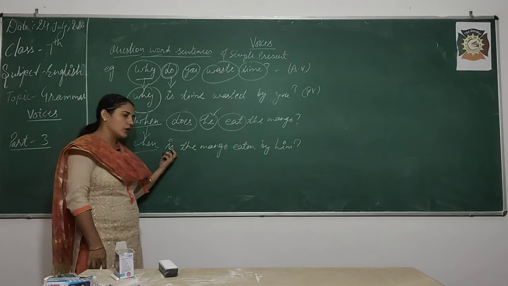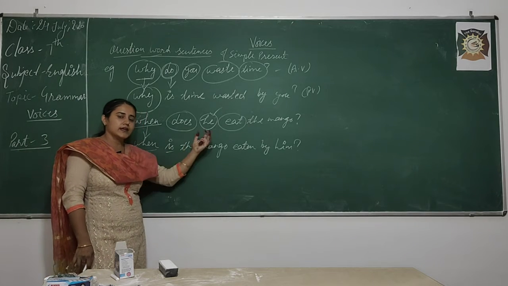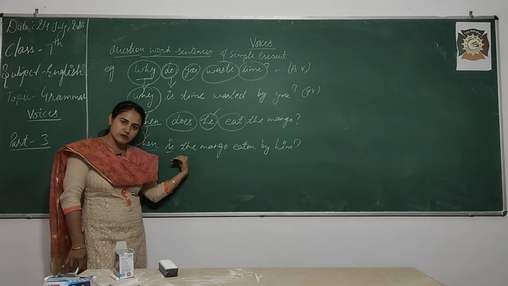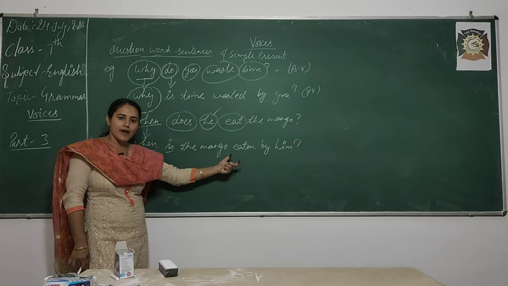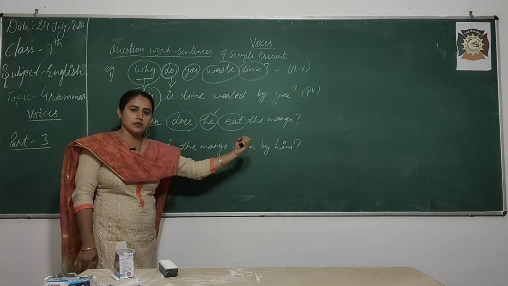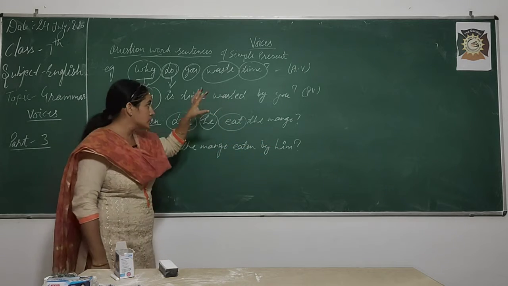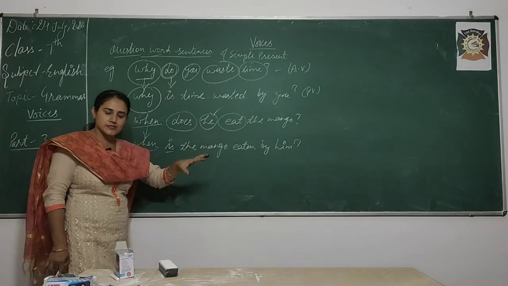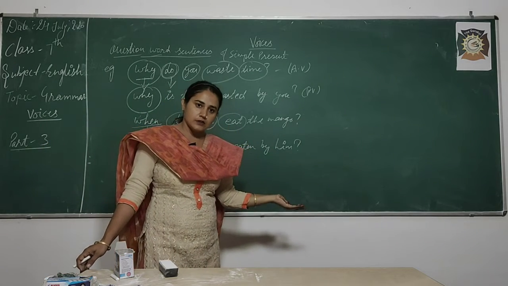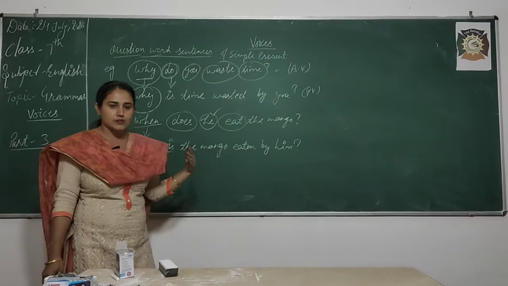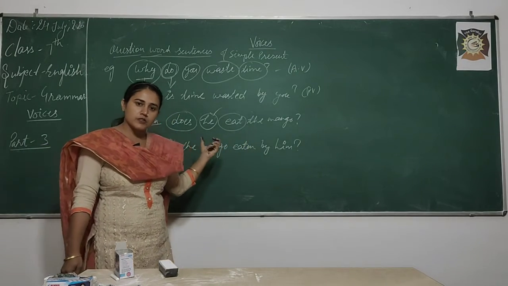After that we have to apply our helping verb, then object will come in the place of subject, then your third form, then your preposition is the form of by, then your subject will come in the form of object. This is your question words of simple present. These things also come in the next tenses also, like present continuous, present perfect, having the question words.